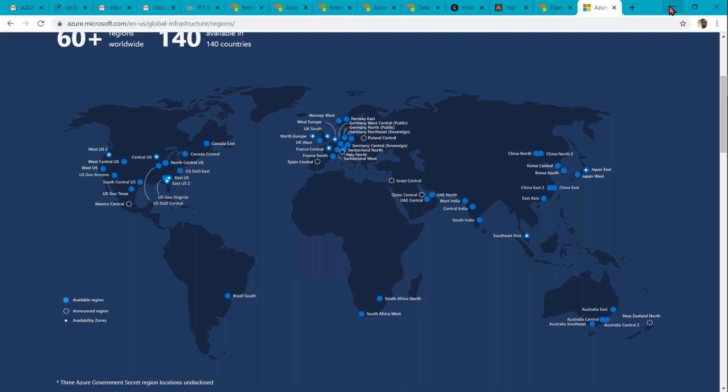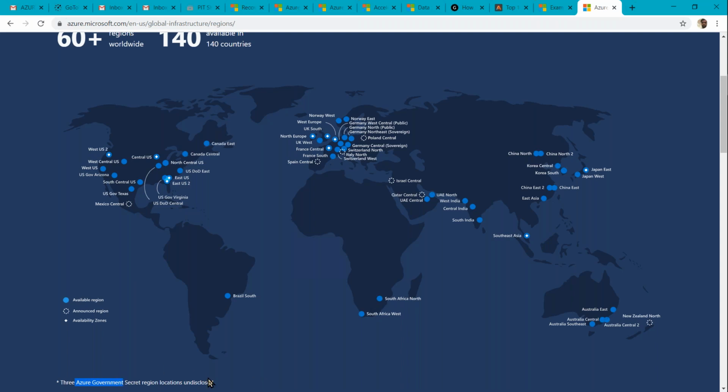Even for the US government, for Virginia and most of the tax and other departments, Microsoft has come up with Azure Government.